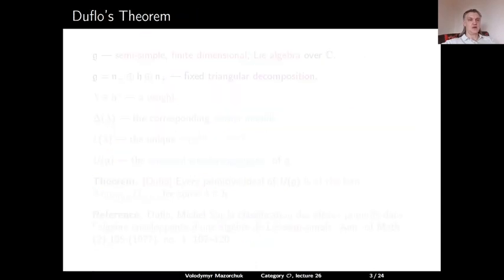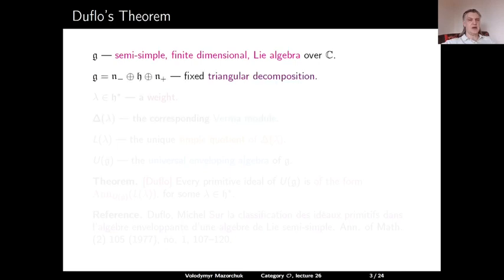Now let us recall Duflo's theorem, which we already mentioned in the course some time ago. Let g be a semi-simple finite-dimensional complex Lie algebra with a fixed triangular decomposition into a direct sum of the negative part n minus, the Cartan subalgebra h, and the positive part n plus. Let lambda be a weight, that is, an element in the dual space of the Cartan.